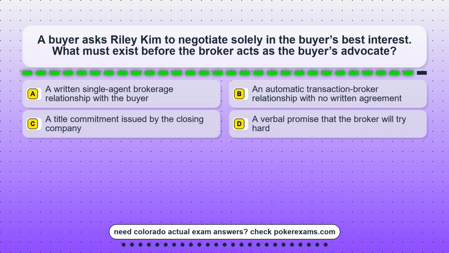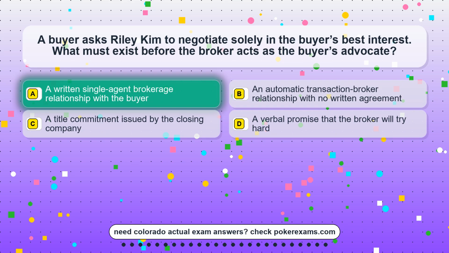Question 6. A buyer asks Riley Kim to negotiate solely in the buyer's best interest. What must exist before the broker acts as the buyer's advocate? Option A. A written single-agent brokerage relationship with the buyer. Option B. An automatic transaction-broker relationship with no written agreement. Option C. A title commitment issued by the closing company. Option D. A verbal promise that the broker will try hard.